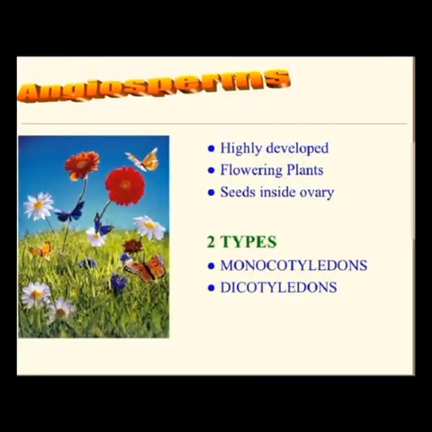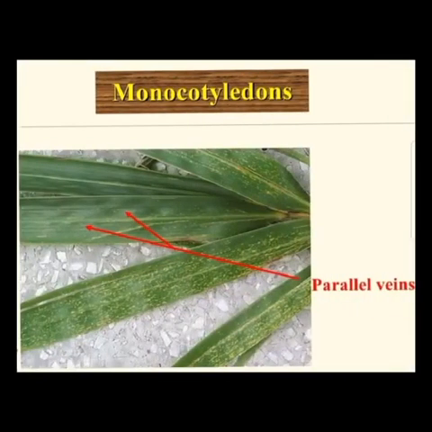Next, the main type is angiosperm. All the mango trees, banana trees, all the trees which contain fruits are angiosperms. Angio means cover and sperm means seeds. Angiosperm basically means covered seed. Gymnosperm means naked seed. This is the primary differentiation. Now, angiosperms are also of two types: monocots and dicots.